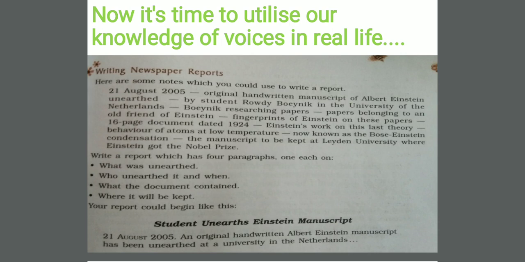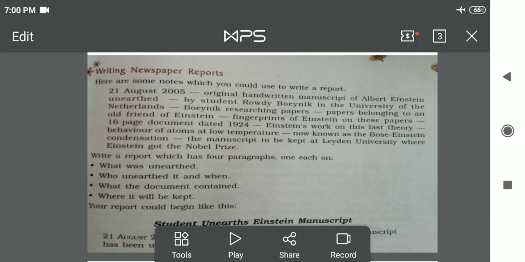Dear students, this page I have taken from class 9. There is a lesson in your book Beehive, lesson number 4, A Truly Beautiful Mind. In that lesson, working with language, there is one question given, writing newspaper reports. Dear students, there are some clues or an outline given.